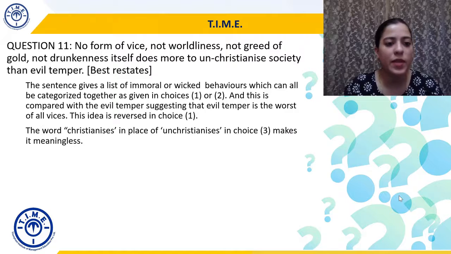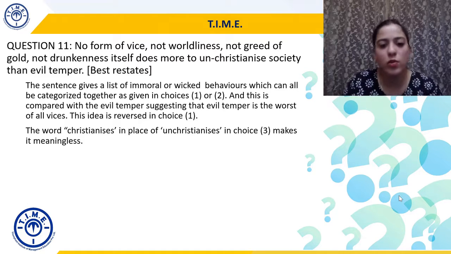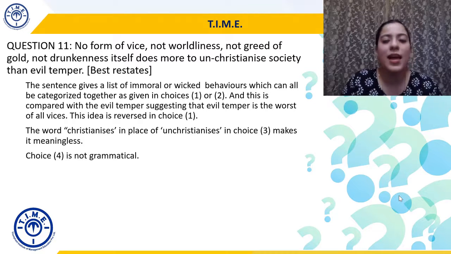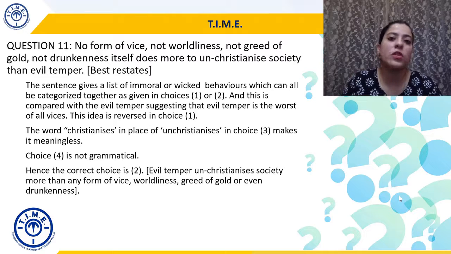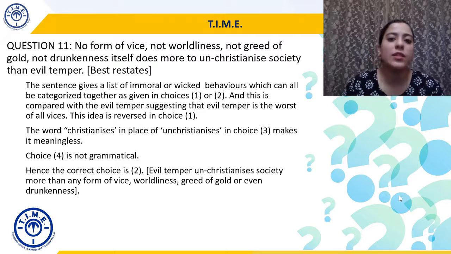Option 1 is eliminated. Christianizes is in place of unchristianizes in choice 3, and that's why it makes it meaningless. So we can eliminate 3 also. Choice 4, if you read carefully, is totally ungrammatical. Grammar has not been followed at all, and that's why the correct option is choice 2. Evil temper unchristianizes society more than any other form of vice, worldliness, greed of gold, or even drunkenness. So that's why the correct option here is choice 2.